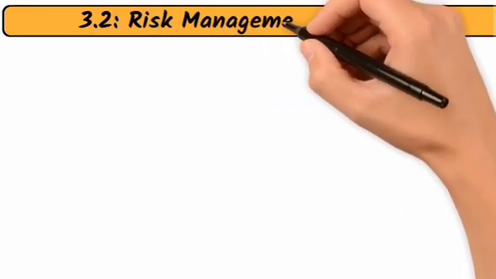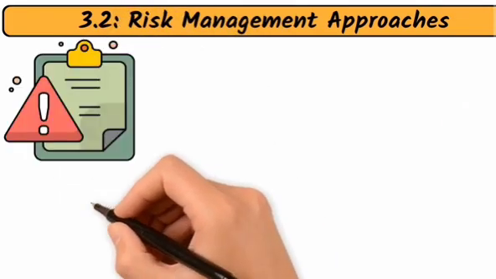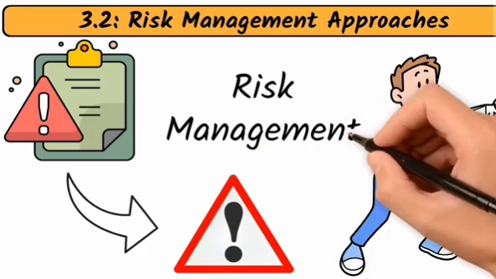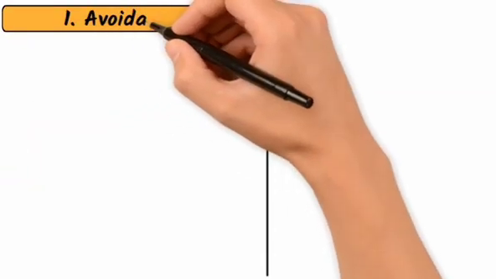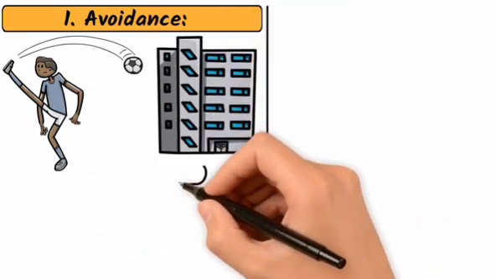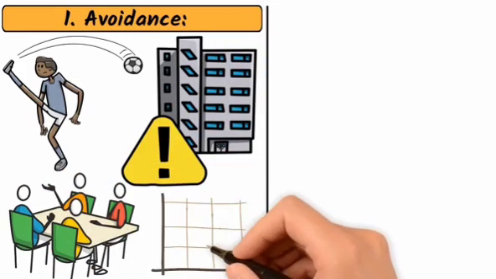3.2. Risk management approaches. Risk management employs various approaches to address different types of risks. Let's explore some common approaches used in risk management. 1. Avoidance. This involves eliminating activities that expose an organization to risk. For example, a company might decide not to enter a high-risk market.